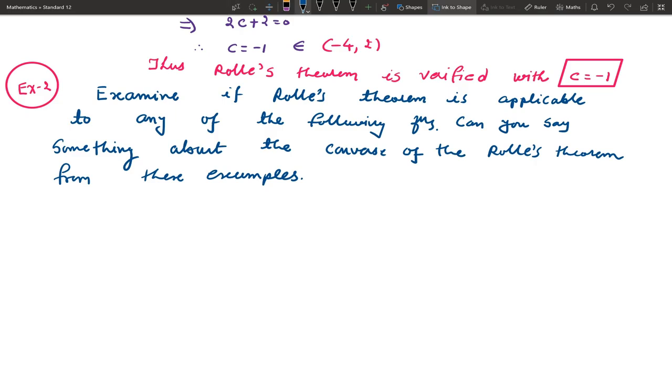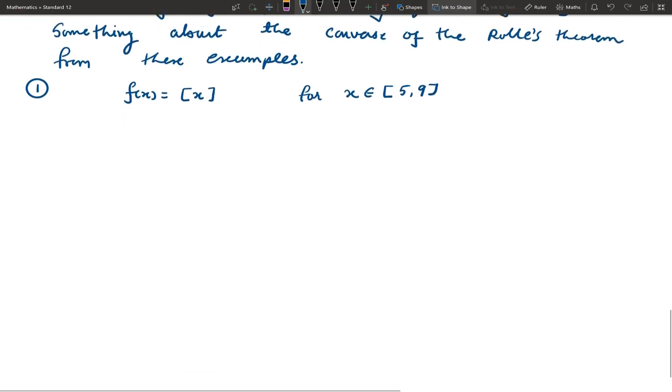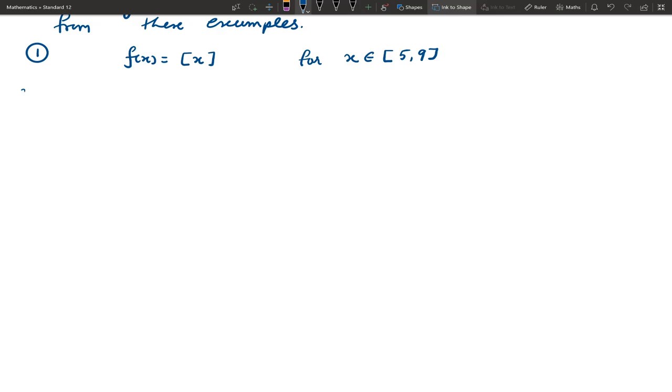First one, f of x equal to box x. This is the integer part function, or you can say floor x, for x belongs to the closed interval 5, 9. Solution.